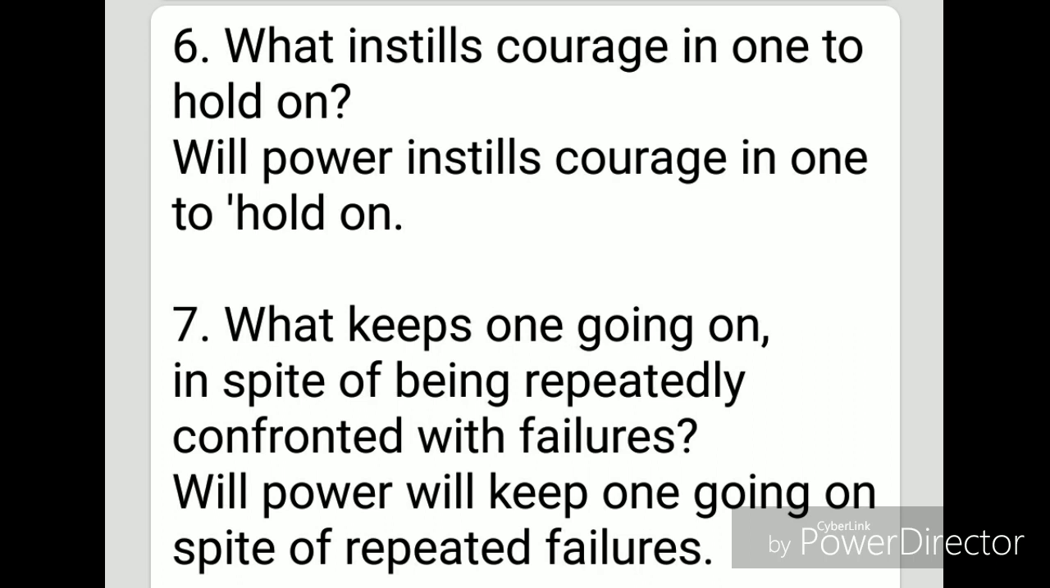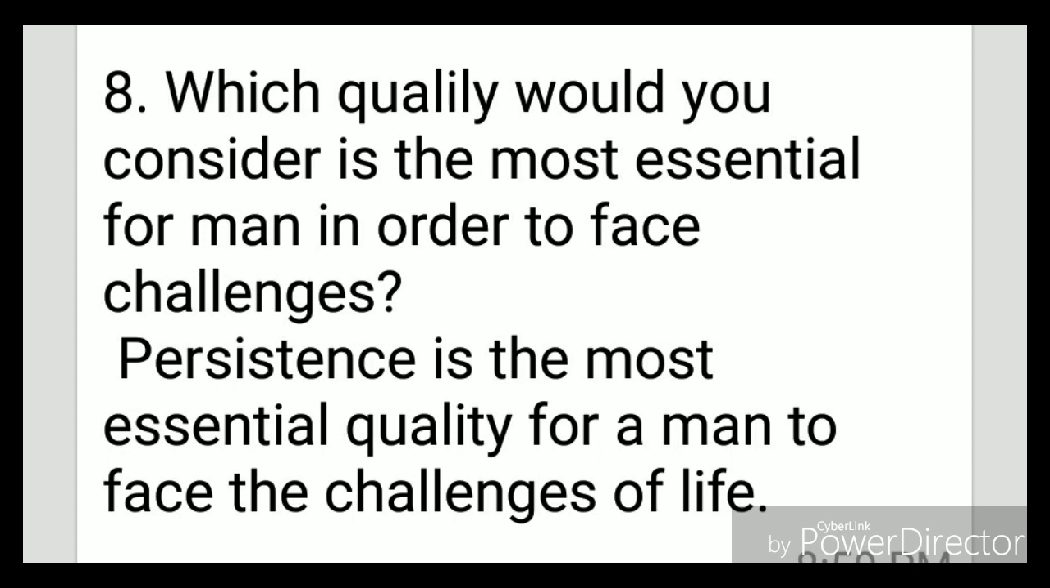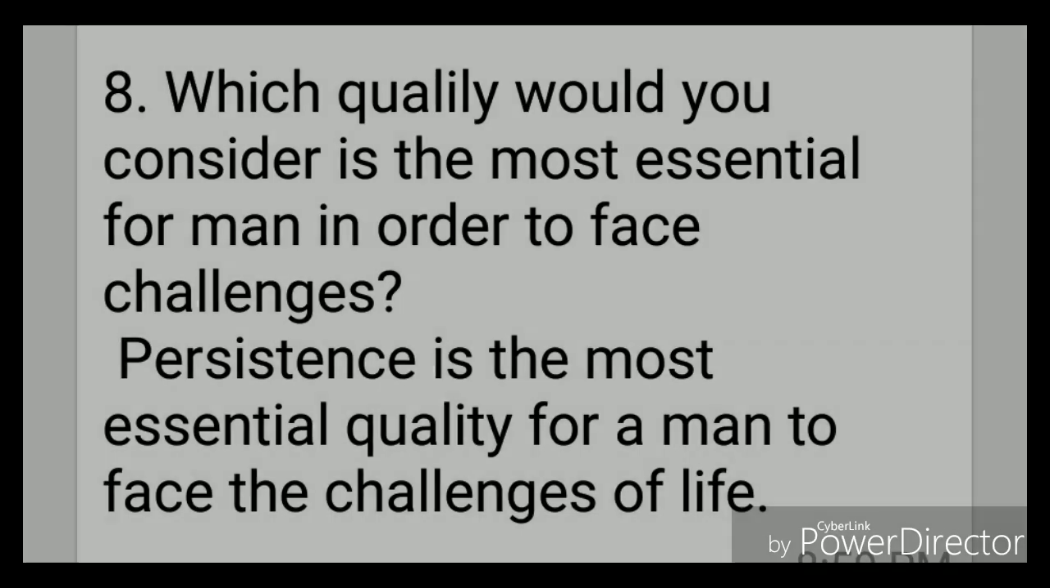What keeps one going on in spite of being repeatedly confronted with failures? Willpower will keep one going on in spite of repeated failures. Which quality would you consider is the most essential for man in order to face challenges? Persistence is the most essential quality for a man to face the challenges of life.